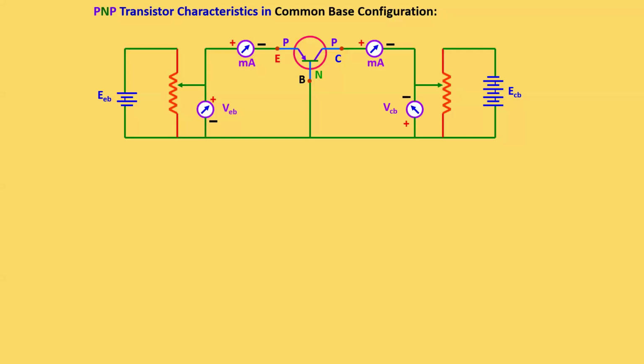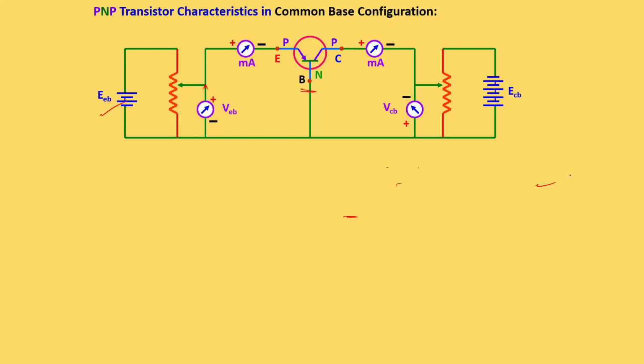Okay. Now, in the case of a transistor, usually we will study three things. First one is the common base configuration. Second one is the common emitter configuration. And the third one is the common collector configuration. So here what will happen? The base will act as a common for the emitter and collector terminals. So with respect to the base only, we will connect the batteries here.